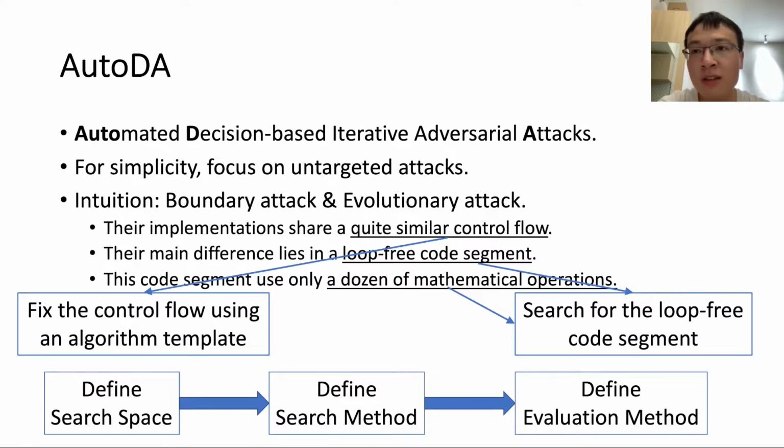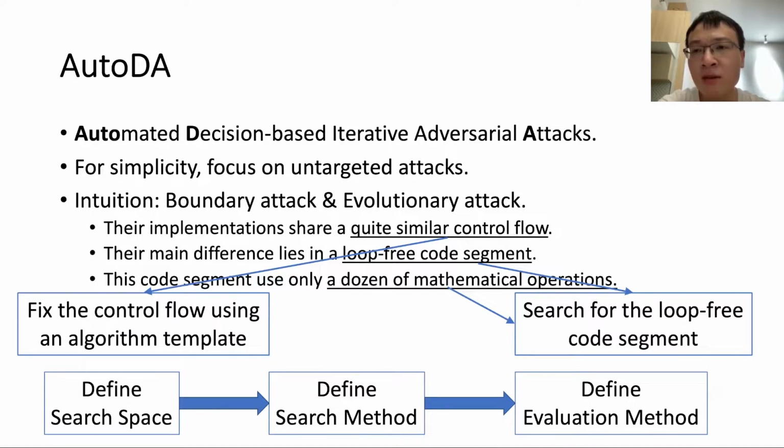In general, synthesizing a program with control flow is an extremely hard problem. When we studied the implementation of two existing decision-based iterative attacks, we found that they share quite similar control flow. Their main difference lies in a loop-free code segment, and this code segment uses only a dozen mathematical operations. These observations gave us the intuition that we can fix the control flow using an algorithm template and search for the loop-free code segment only.